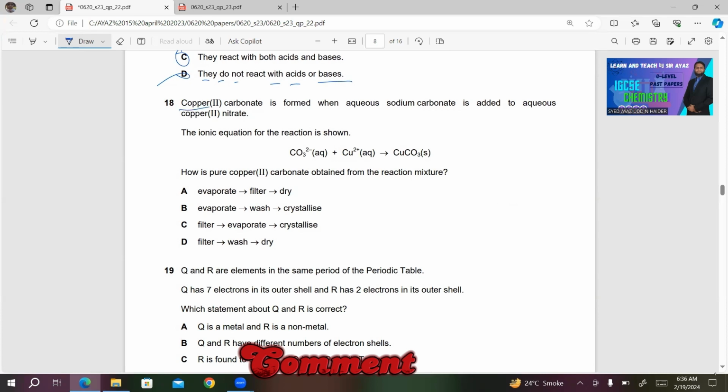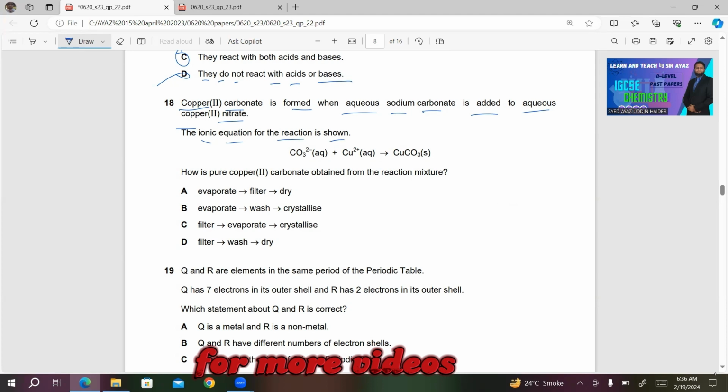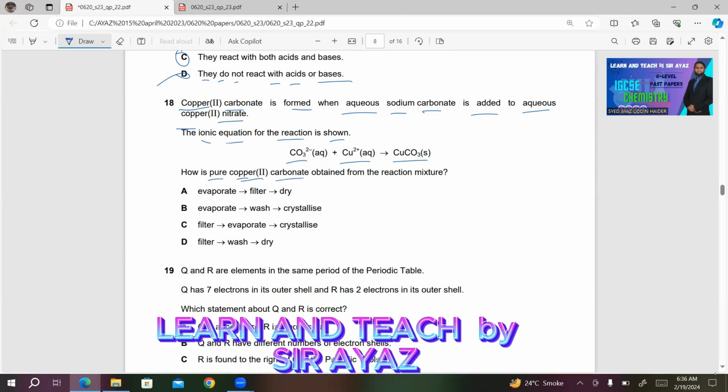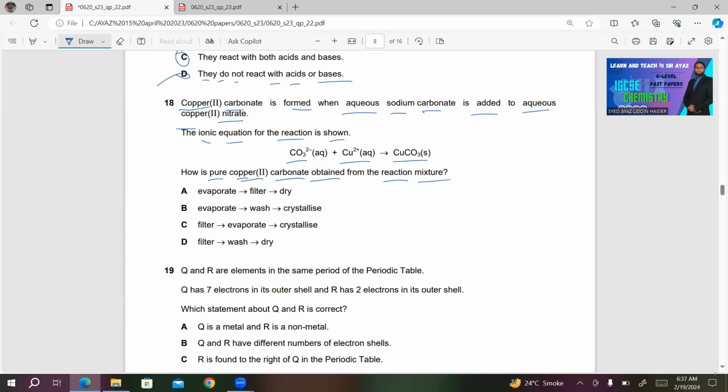Number 18, copper 2 carbonate is formed when aqueous sodium carbonate is added to aqueous copper 2 nitrate. The ionic equation for the reaction is shown: CO3 2 minus aqueous plus Cu2 plus aqueous gives CuCO3 solid. How is pure copper 2 carbonate obtained from the reaction mixture? You can see the state of copper 2 carbonate.